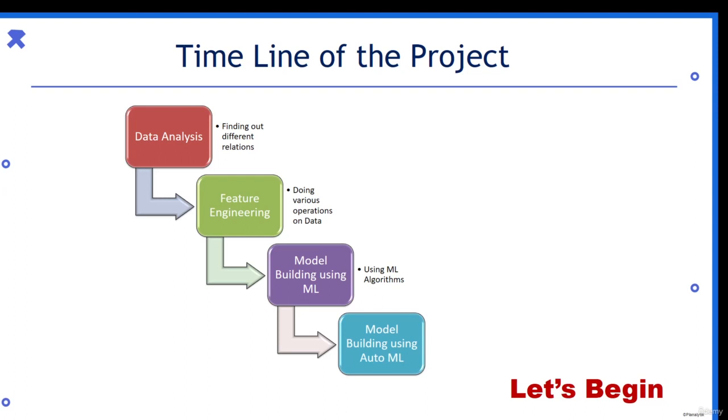Moving on, we'll be doing model building using machine learning algorithms. I'll be showing you which machine learning algorithm I'll be using and how we will hyper tune it. Then eventually, in the last part, we'll be shifting to automated machine learning, in which we'll be using the AutoSklearn library to do all the work which we have done above in a few lines of code. So at the end of this project, you'll be able to learn all these things and implement them on your own. So let's begin.